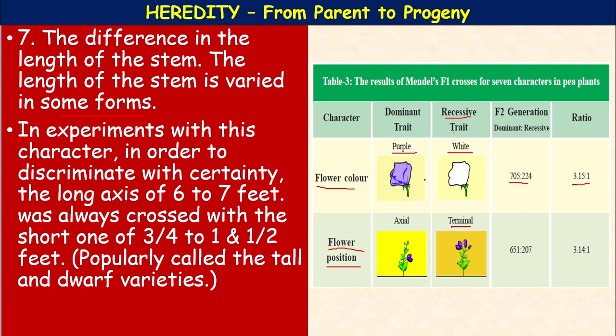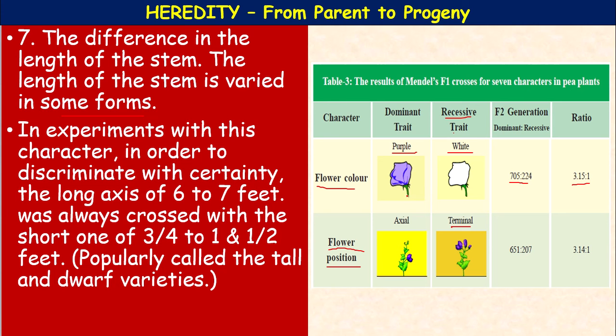For example, capital T tallness in the P, capital R round seed in the P. The recessive trait will be the factor of an allele which is unable to express its effect in the presence of its contrasting factor. In a heterozygote, capital T is tall, small t is dwarf in the P. Whereas a heterozygote means capital T, small t, the combination of those two.